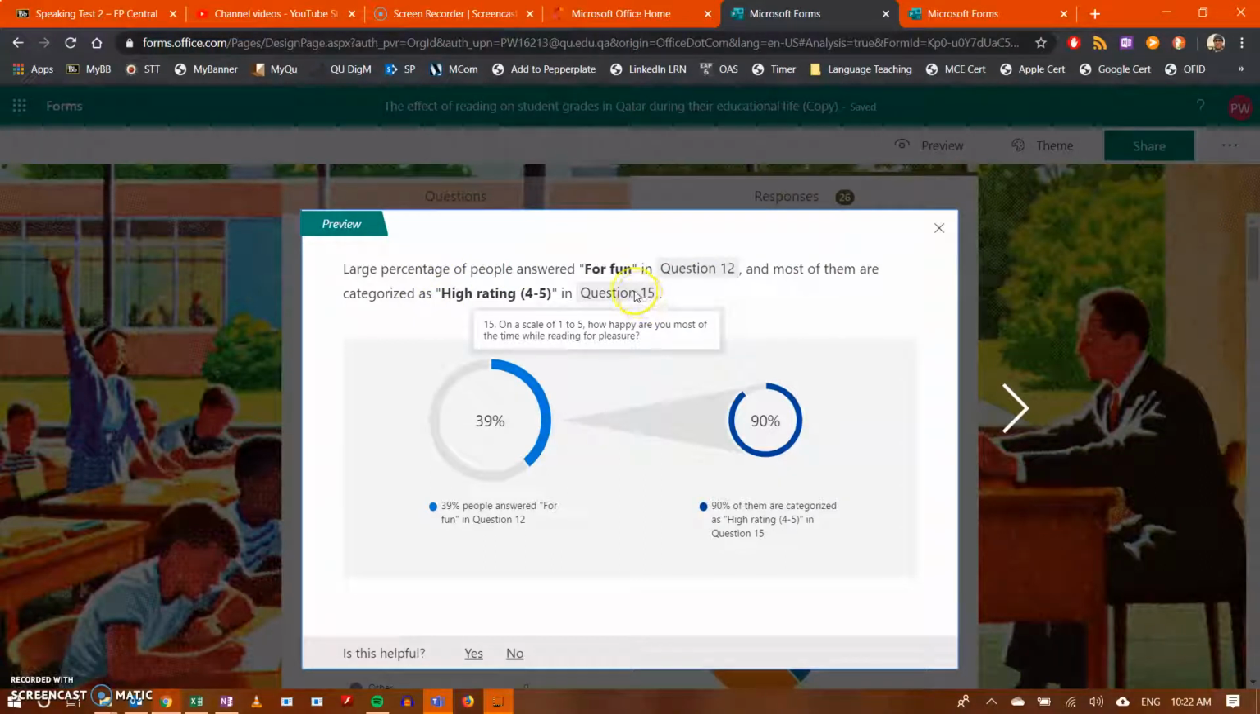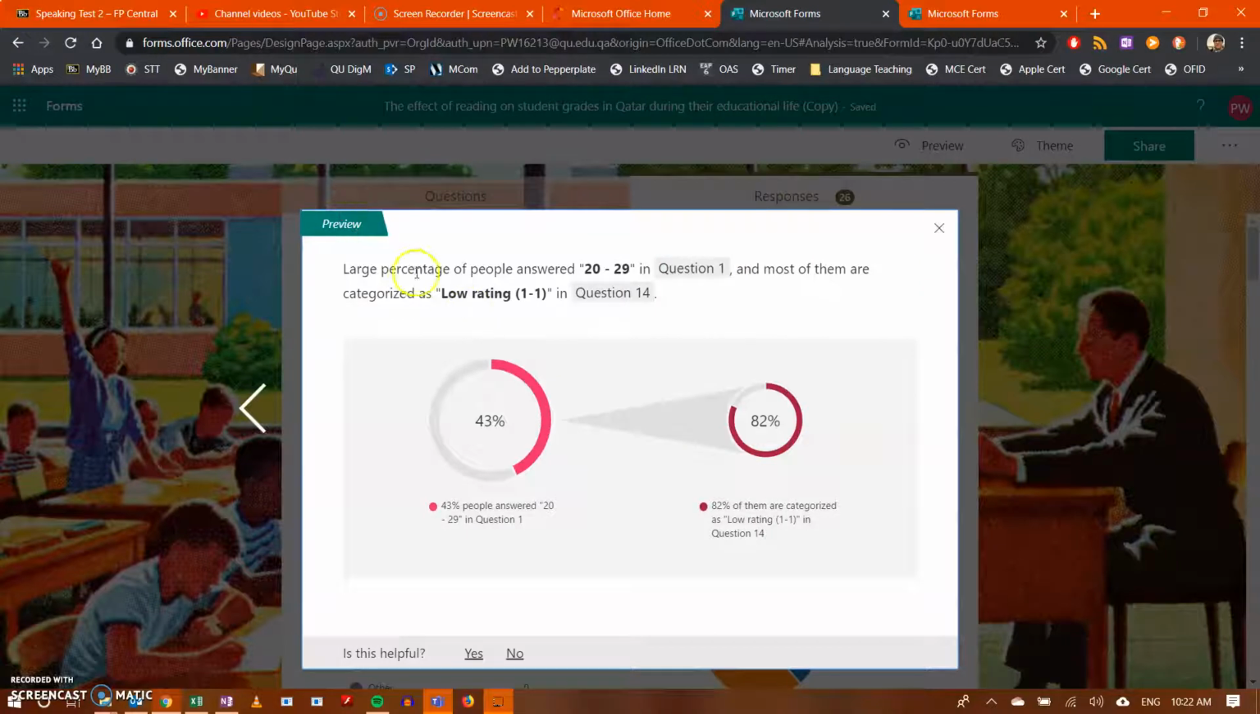Interesting point of view. So, why did you start learning? For fun. Question 15, how happy are you most of the time while reading for pleasure? Most people are happy. So, that's an interesting point to connect. Large percentage of people answered 20 to 29, how old they are, and most of them are categorized as low reading. So most of the people who are between 20 to 29 think that they agree that reading changes your grades. So the older you get, the more likely you are to say that reading affects your grades.